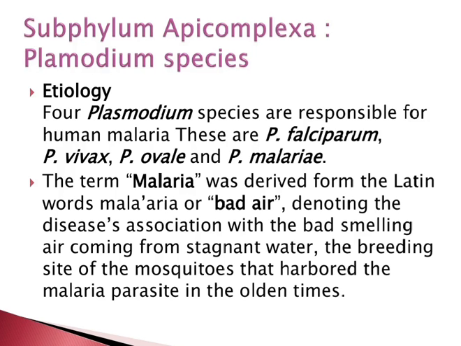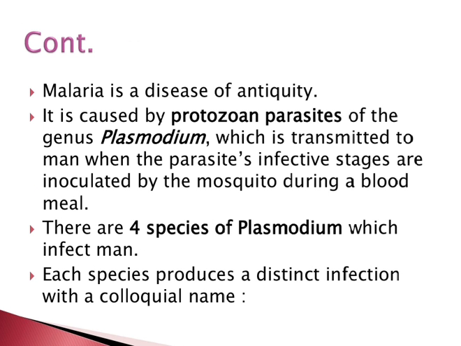The term malaria was derived from the Latin word mal'aria, or bad air, denoting the disease's association with the bad smelling air coming from the stagnant water, the breeding site of the mosquitoes that harbored the malaria parasite in the olden times. Malaria is a disease of antiquity. It is caused by the protozoan parasite of the genus Plasmodium, which is transmitted to man when the parasite's infective stages are inoculated by the mosquito during the blood meal.